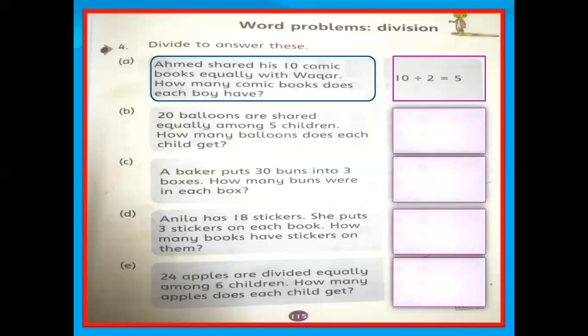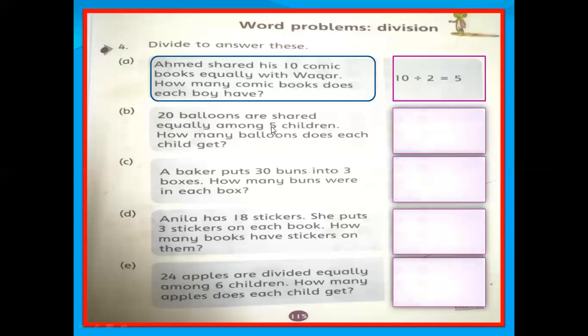I mean, if one child took 2 balloons, then the second also, third also, fourth also. But the question is how many balloons does each child get? So how will we find the answer of this one?